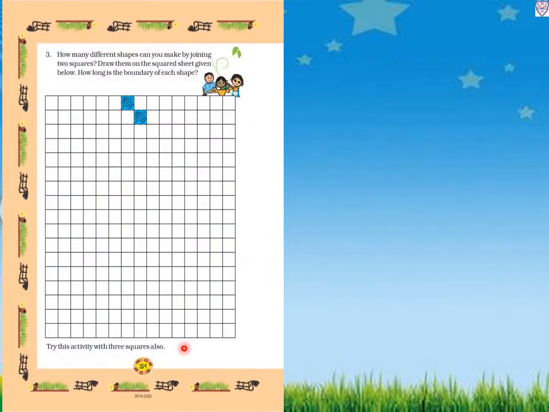Now next page, page number 154. How many different shapes can you make by joining two squares? Draw them on the square sheet given below. How long is the boundary of each shape?